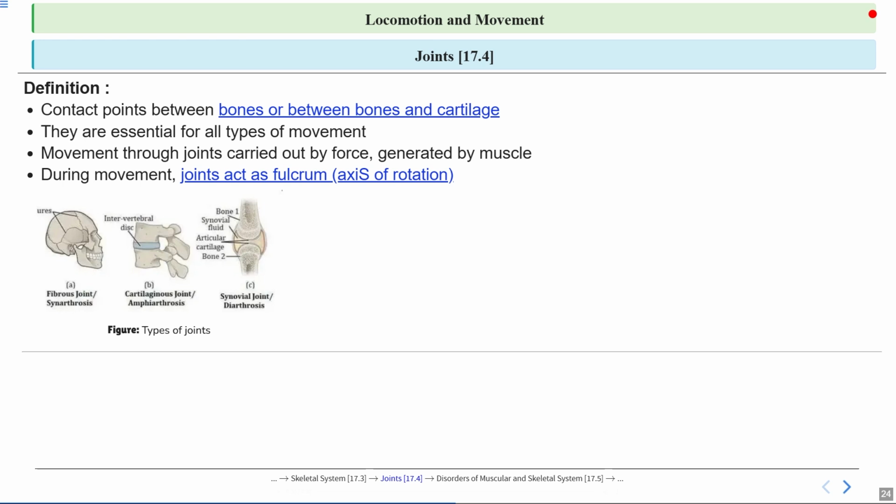So you can see this image. Here you can notice how the bones, muscles, and joints interact to produce movement. So take a moment to observe how joints serve as the pivot point and how the muscles generate force to move the bones.